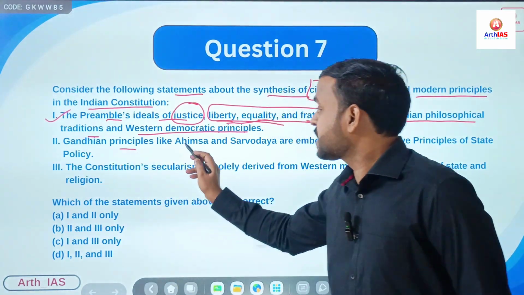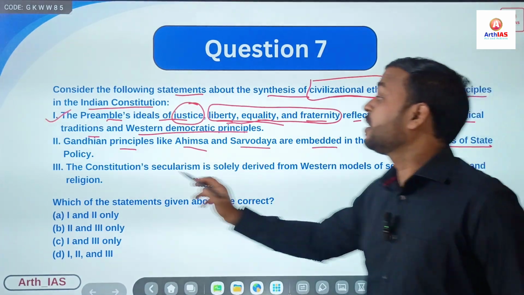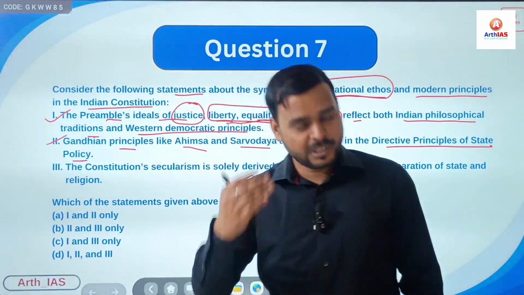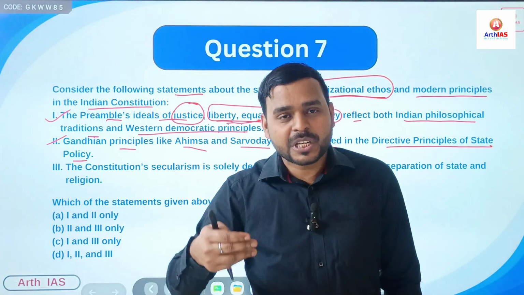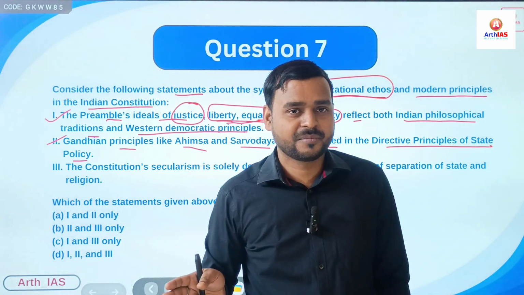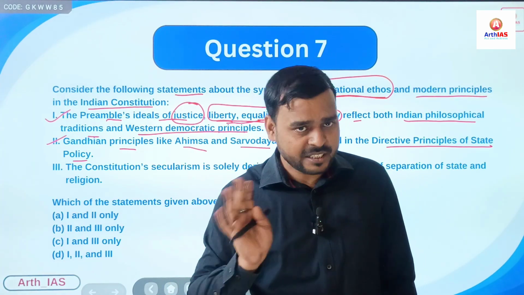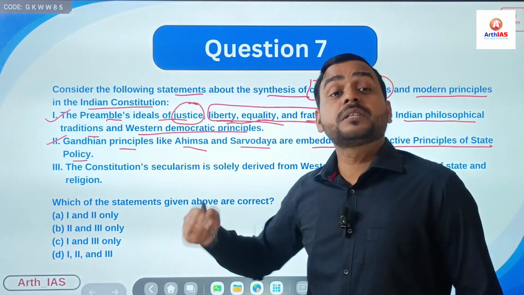Second, Gandhian principles like ahimsa, sarvodaya are embedded in the directive principles of state policy. Obviously, you must be knowing that directive principles of state policy can be categorized into three categories, right? Socialist, liberal, Gandhian. So Gandhian principles are included.